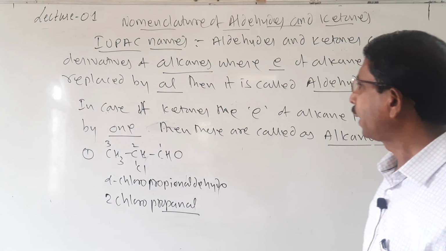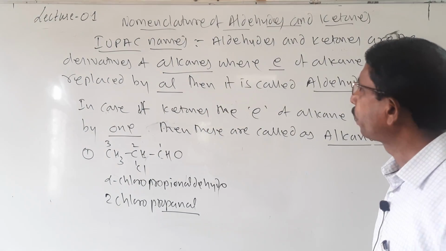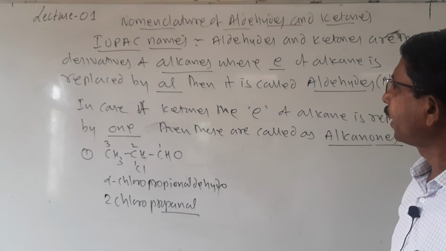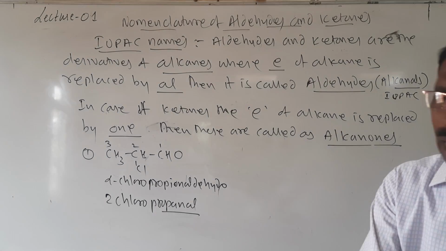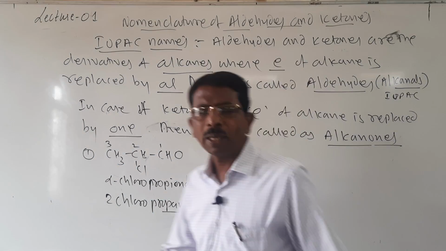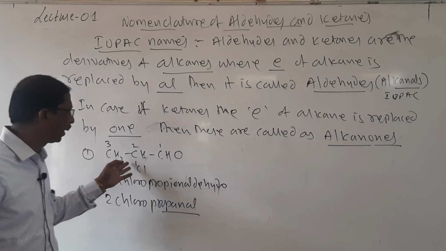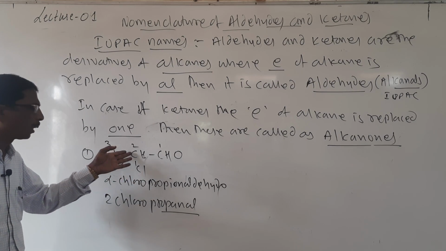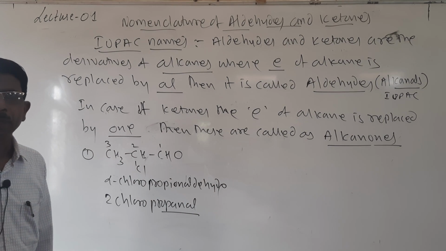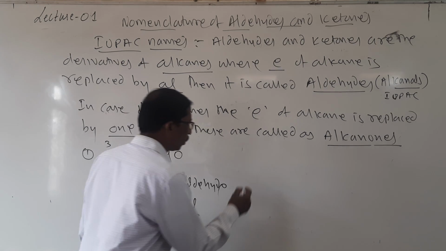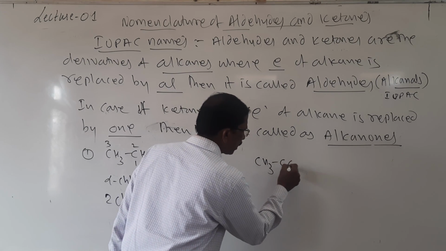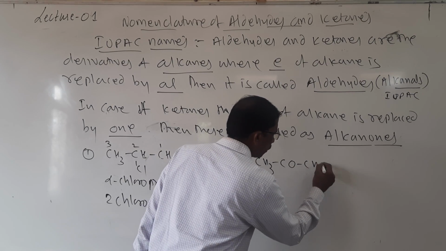So students, this is about the IUPAC system. In the IUPAC system we number these compounds; if a long chain is there, then we number it, and numerals are given to the substituent group. The same thing happens in case of ketones. So in case of ketones, we use CH3 CO CH2 CH3.